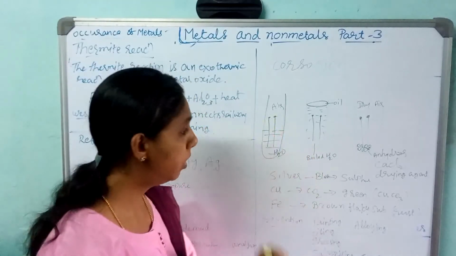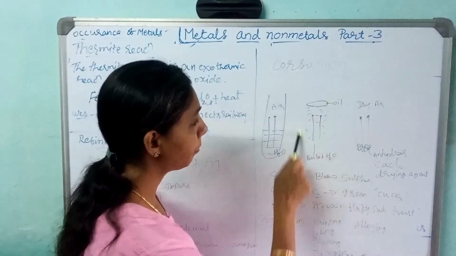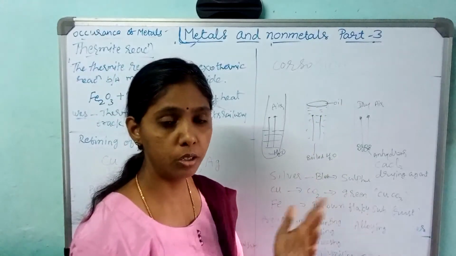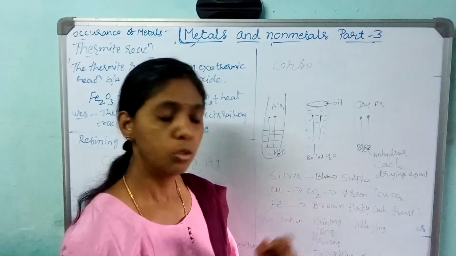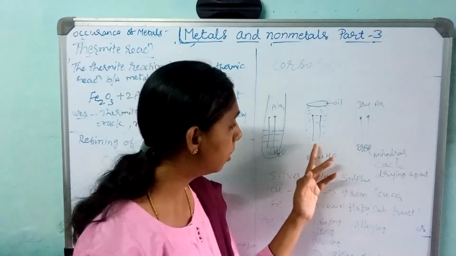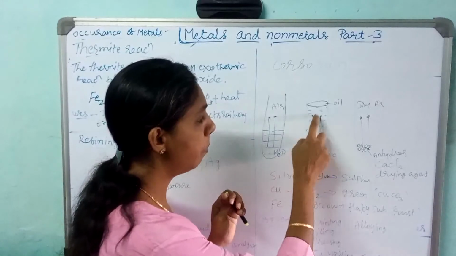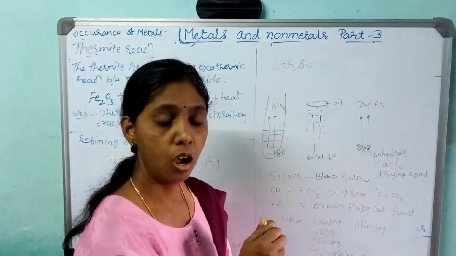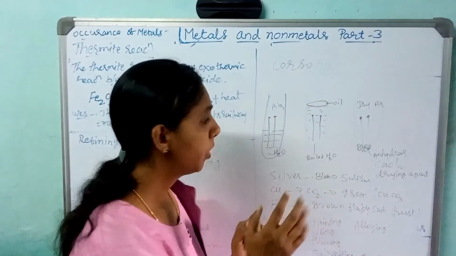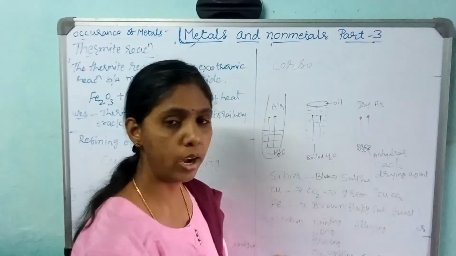Then here, 3/4 of the test tube is filled with boiled water. Boiled water, that means it becomes distilled water. So here there is no air. They have removed the air by boiling the water. Here there is no air, and the iron nail is completely dipped in the water, and one layer of oil is also there. Then in the third one, what is there? Anhydrous calcium chloride is used.